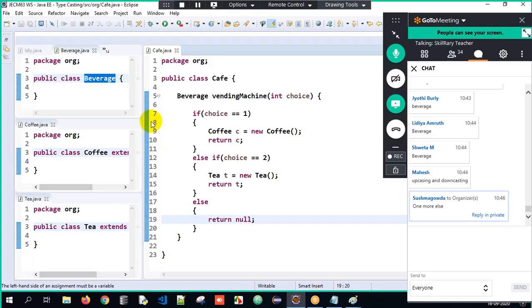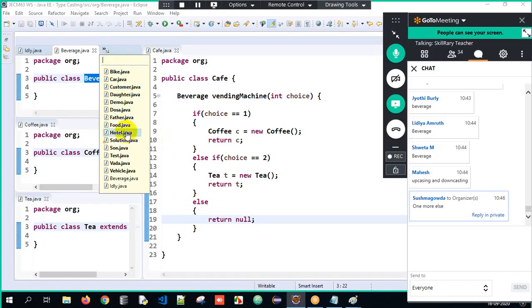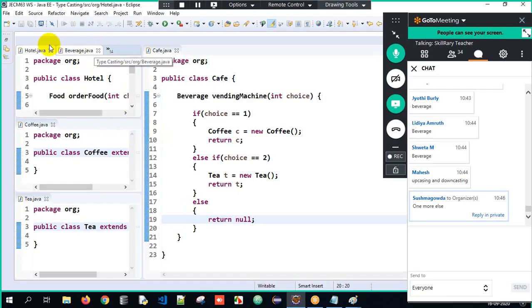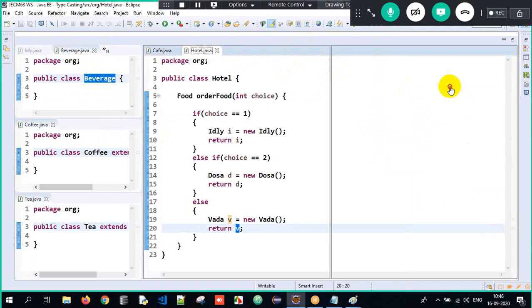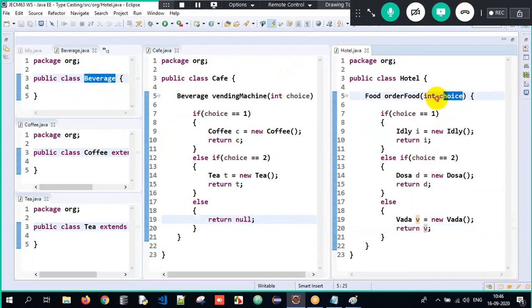But what did I do in the previous example? Observe the Hotel class. There, if the choice is 1, idli. If the choice is 2, dosa. If the choice is 3, 4, 5, 6, 7, it doesn't matter, I directly wrote else and returned vada. So if it is not 1 or 2, it always returns a vada object, and vada is a type of food.